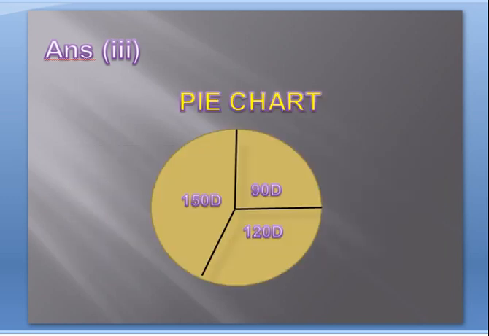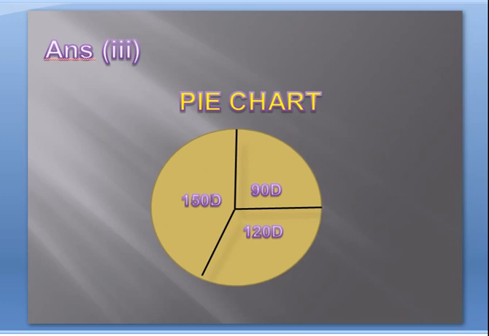See, for the pie chart, you have to make a complete circle. For the first season the central angle is 90, so you have to make a 90 degree angle, and you may use a protractor here. And for the second season, that is rainy season, the central angle is 120, so you have to make this angle of 120, and the remaining angle will already be equal to 150 degrees.